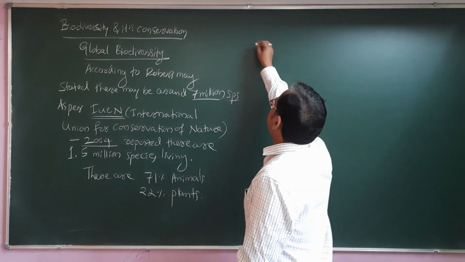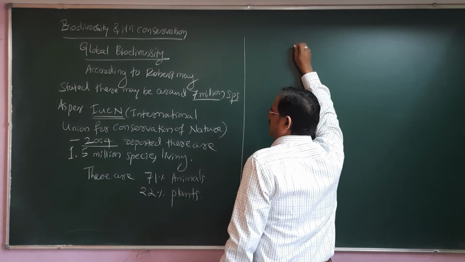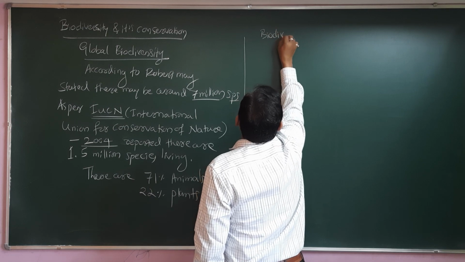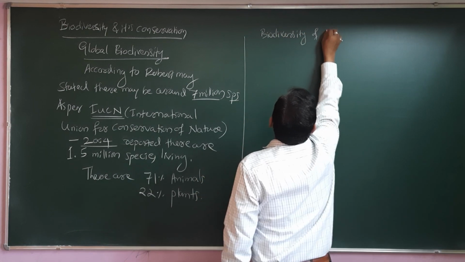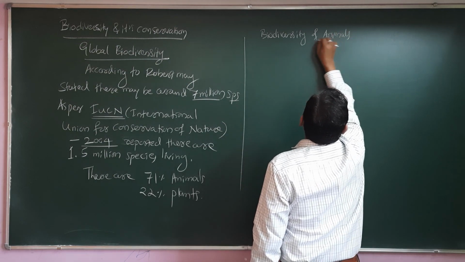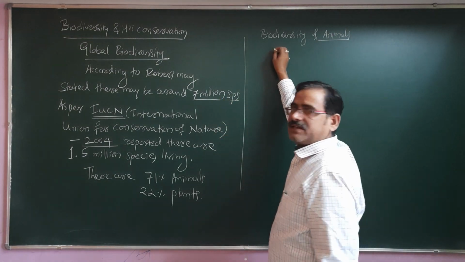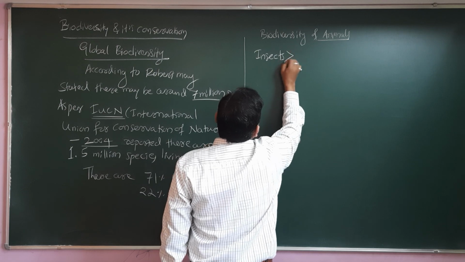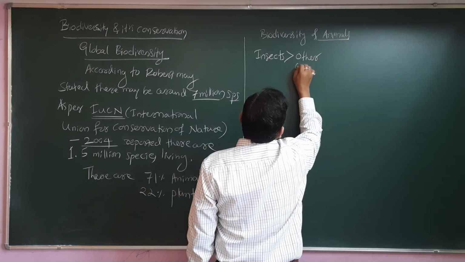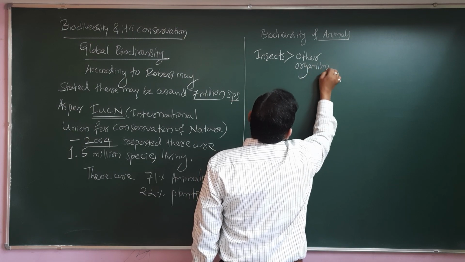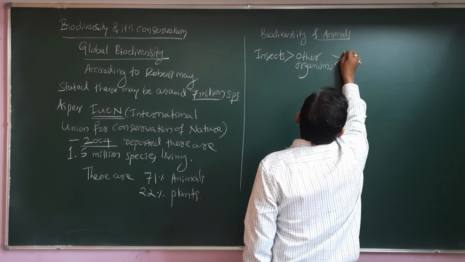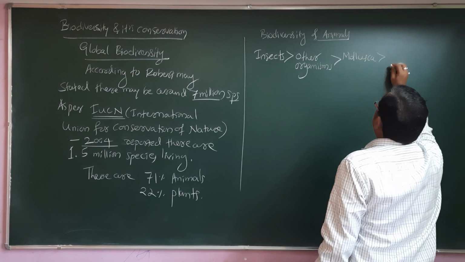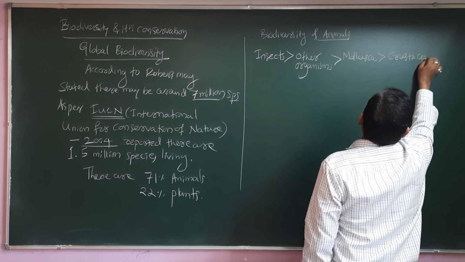A survey says that for the biodiversity of animals, the highest number is insects, then other organisms, then mollusca, then crustaceans.